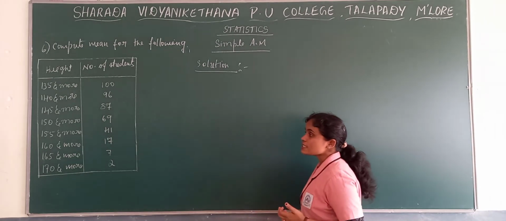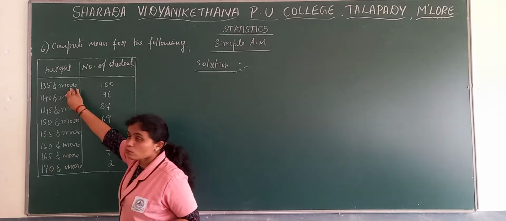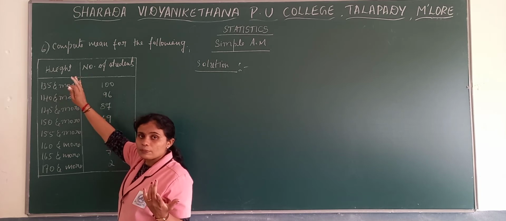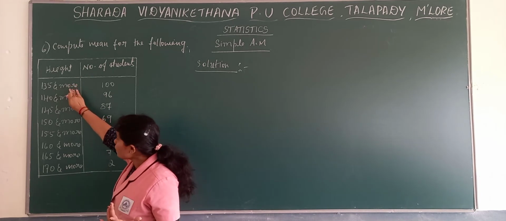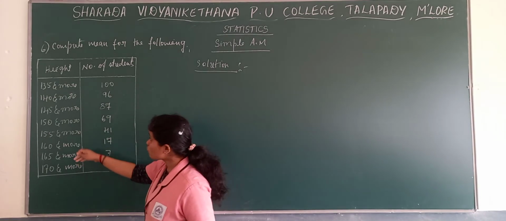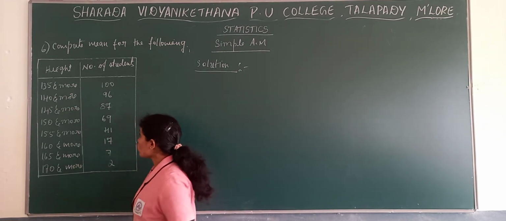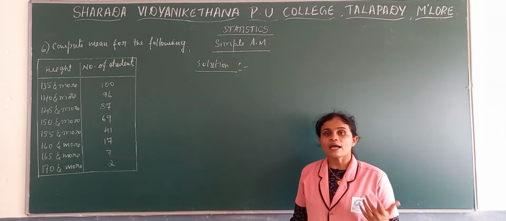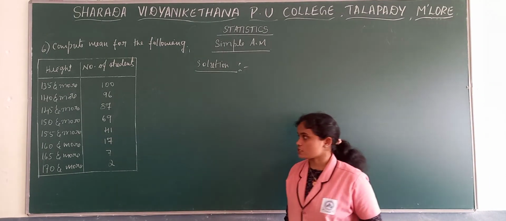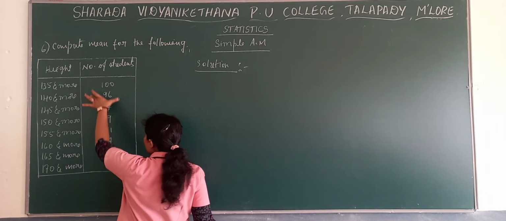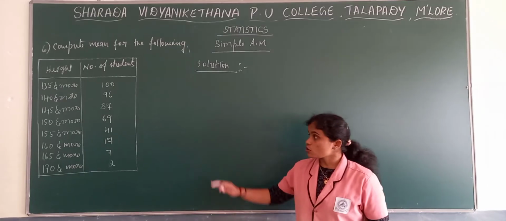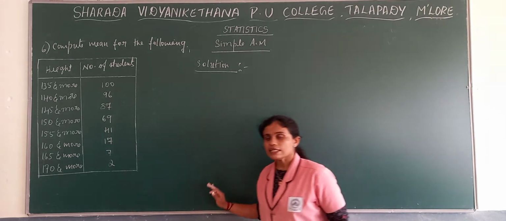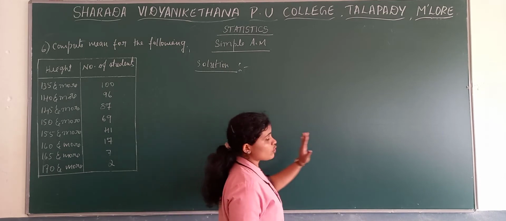When we observe this, you can see they have given 'more than' for all the classes. In some other problems it may be 'above' or 'more than', but here they have given 'more' for all the classes. Then whatever values they have given in the place of frequencies, we need to consider as MCF, more than cumulative frequencies. So from the more than cumulative frequency, we need to find out frequency. Then later on, the same procedure is followed to find out the mean.